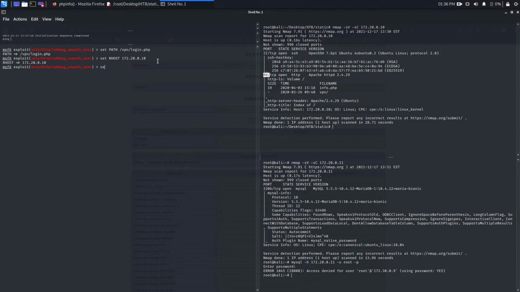And set lhost. The lhost is going to be 172.30.0.9. Keep in mind, we can communicate with this server through the tunnel 9 IP, so you can set here tunnel 9 or the IP of the tunnel 9 interface. Everything seems perfect, so just go and run.